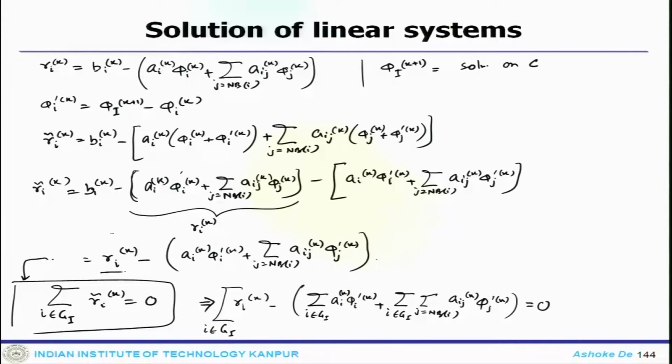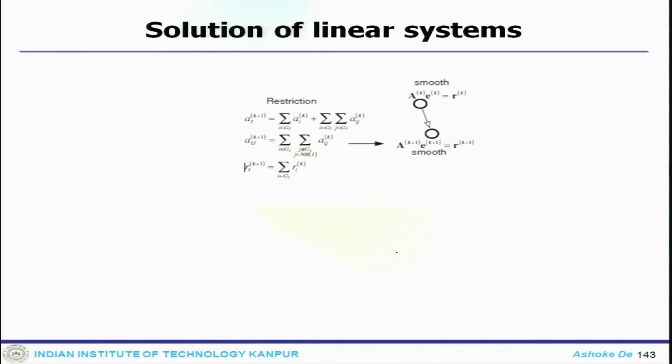So, just put this expression back into this one and you get this one as 0. What happens is that you can rewrite this equation, and one can see, if you rewrite that equation, then one can write A_I.